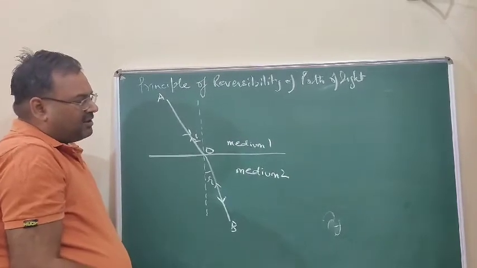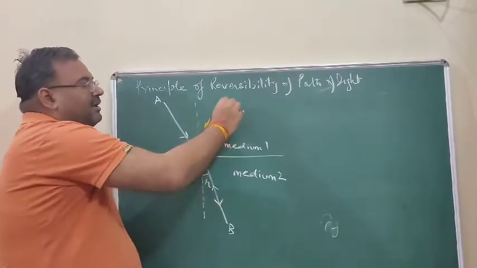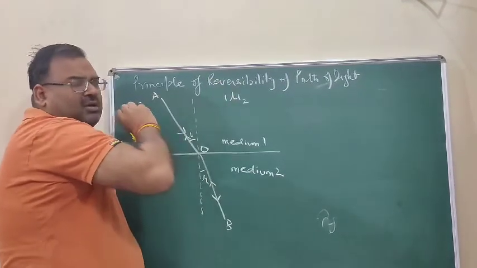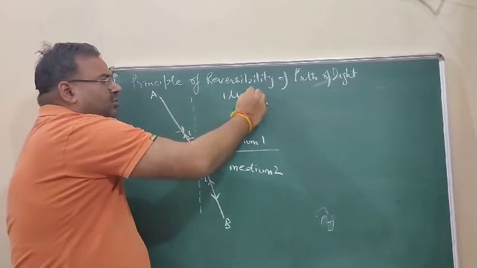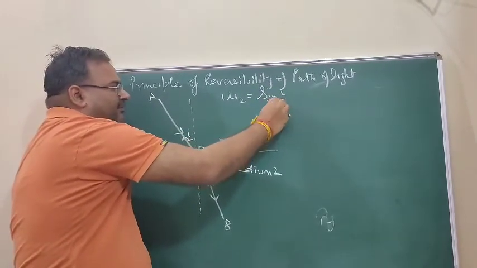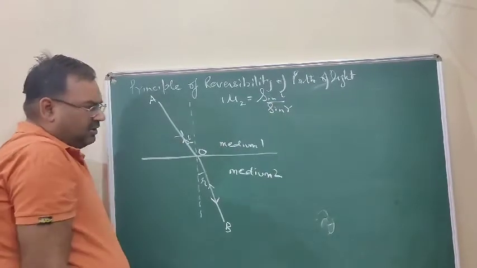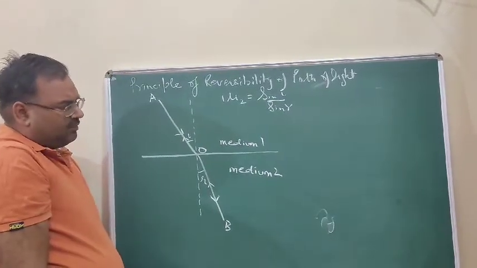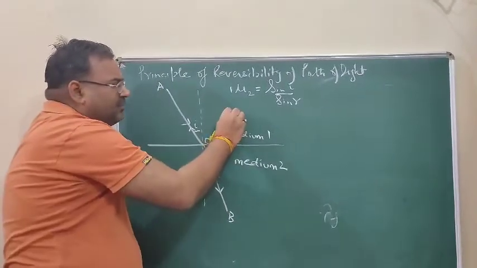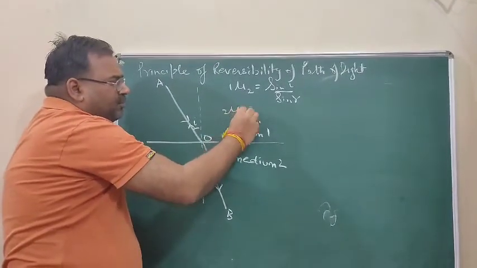So first instance we will see that the ray of light moves from the first medium to another medium. From the law of refraction of light, 1 mu 2 is equal to sin i upon sin r. So it is when the ray is moving from medium 1 to medium 2. Next, the ray is moving from medium 2 to medium 1.